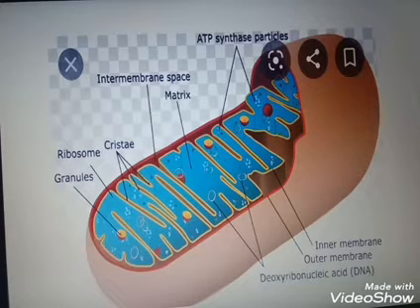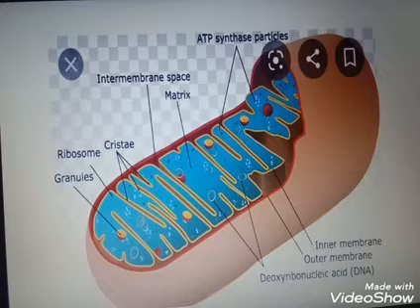Mitochondria along with chloroplasts are considered semi-autonomous organelles. I told you that the inner membrane foldings are known as cristae, which increase the surface area, and the cristae bear oxysomes. Oxysomes are elementary particles and they help in the process of ATP production.